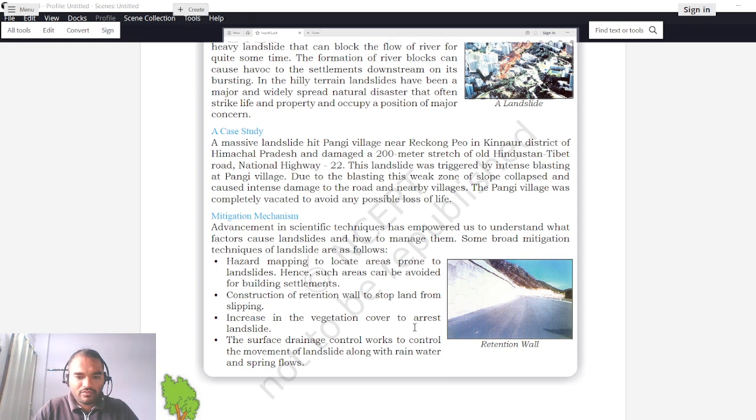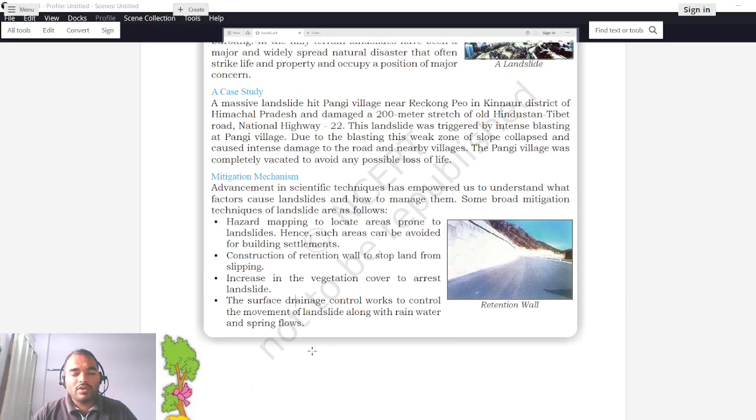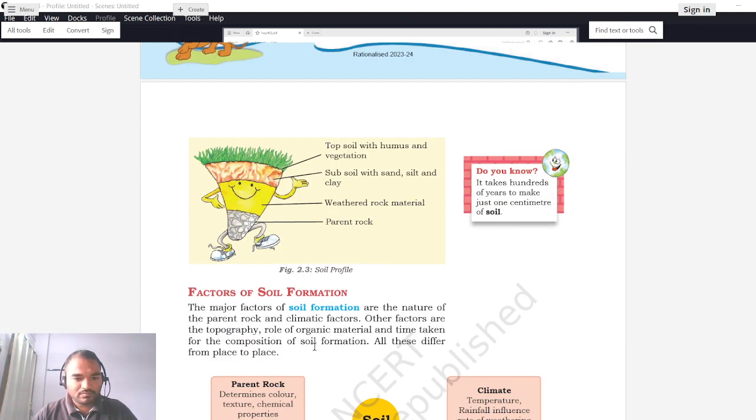Increase in vegetation cover to arrest landslide. The most important thing, and the most important remedy, is to plant more trees. So by planting more trees, landslide can be prevented. And how this is done, we will see in the upcoming page. We will discuss it in detail. The surface drain control works to control the movement of landslide along with rainwater and spring flow. So there should be some surface drains provided, so that the water can easily flow through the drains, and the movement of landslides along the rainwater and spring flow will be allowed, and it will not result in further landslide.